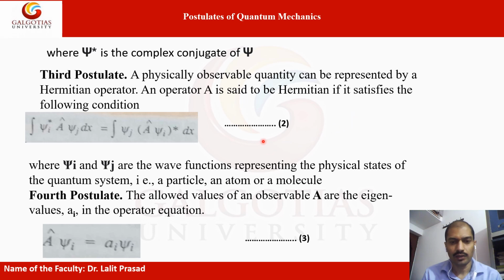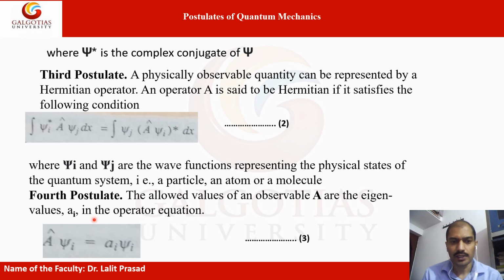Here, the wave function represents the physical state of the quantum system. The fourth postulate: the allowed values of an observable A, or operator A, are the eigenvalues in the operator equation. So operator A psi i equals a_i psi i.